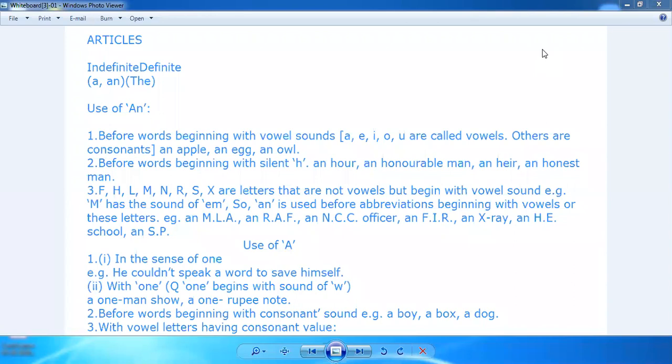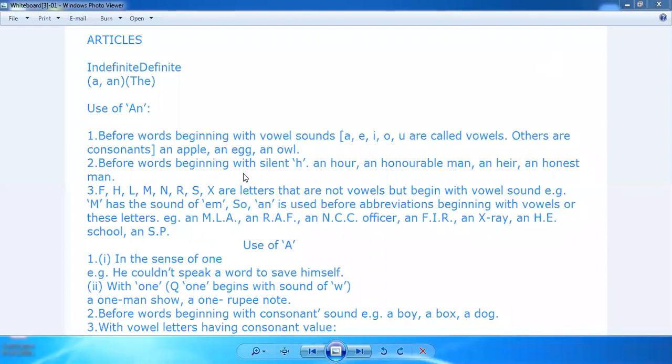Now, सबसे पहले indefinite, definite. So A and AN. So where do we use an? I was explaining it yesterday as well, that before the words that are beginning with a vowel sound, we use an. For example, A, E, I, O, U. They are all vowels. So what do we use? We use an. Others are consonants. An apple, an egg, an owl. So before all these words, we use the word an.